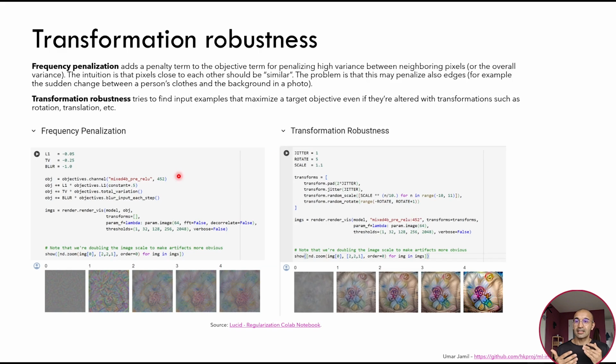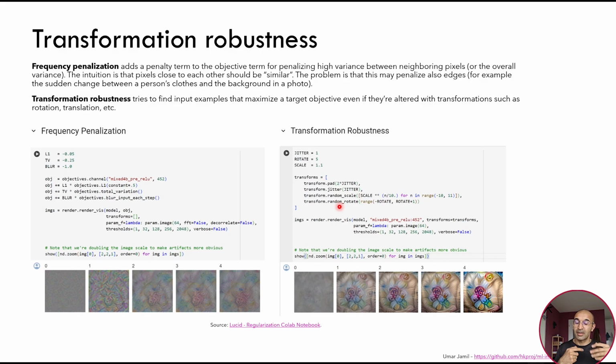Another regularizer that we can use is the transformation robustness. This is not applied to the loss actually. This basically means that we take our input, the one that we are optimizing, and we transform it in some way, so we can rotate it, we can scale it, we can translate it. In this case, this code that I took from the Lucid library, which is a very famous library for feature visualization, applies random scaling and random rotation, which means that they will rotate and randomly scale the input and then pass it through the network.